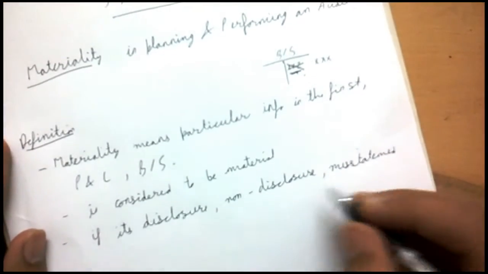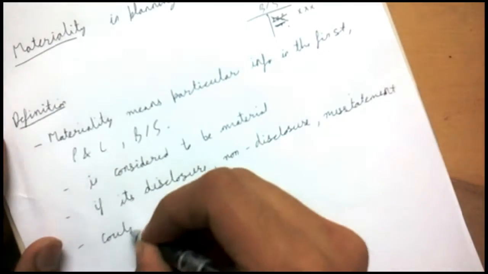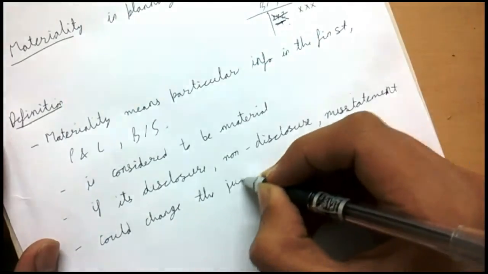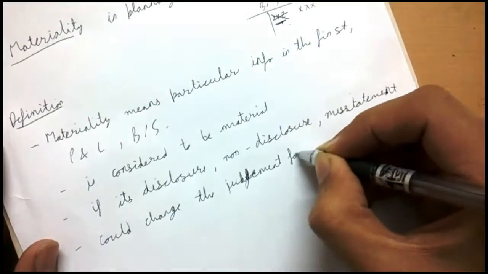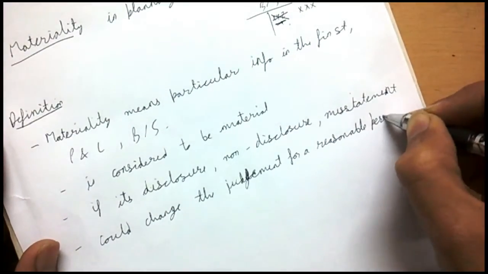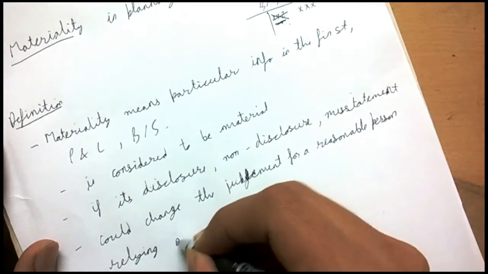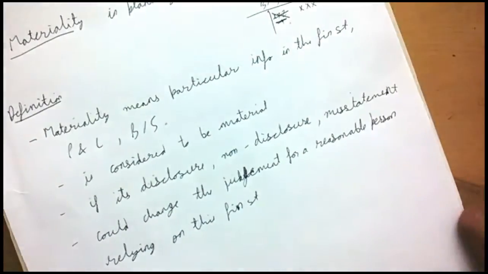If its disclosure, non-disclosure, or misstatement could change the judgment of a reasonable person who is relying on this financial statement. So this is known as materiality.